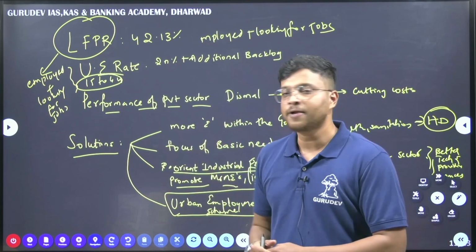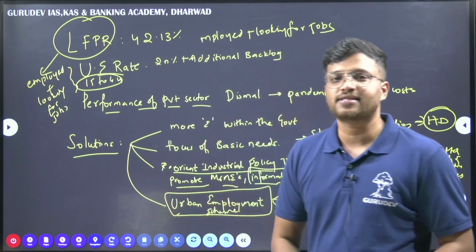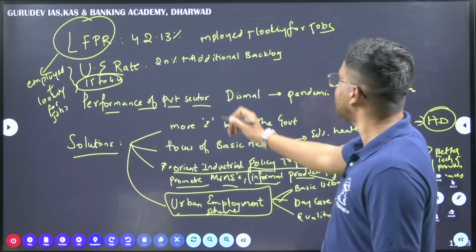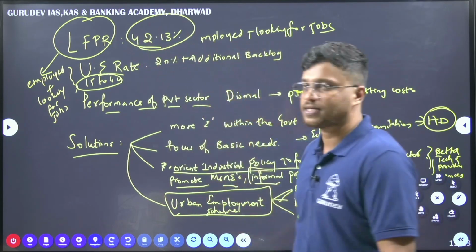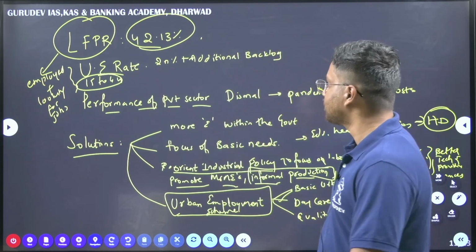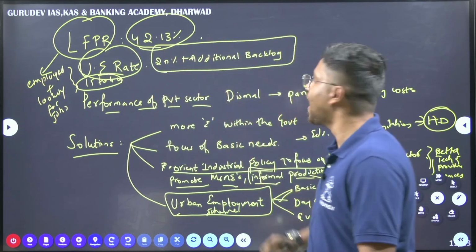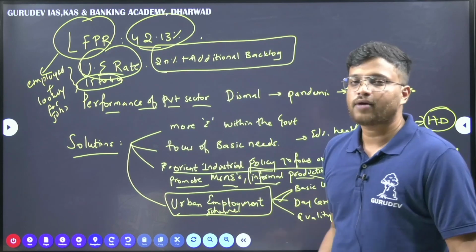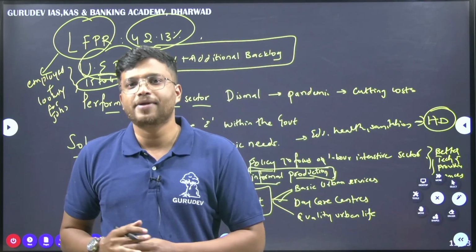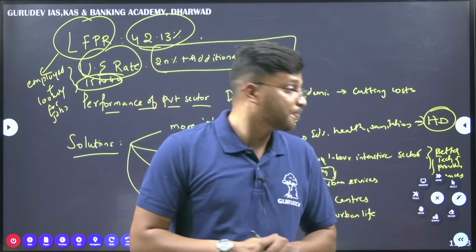Whoever is employed as well as whoever is looking for a job, such population is considered as labor force participation rate. At present, it is 42.13%, but the unemployment rate here is around 20% plus the additional backlog that is present. Fine. So again here the article highlights that whatever the 10 lakh jobs that the government is trying to create, it is nowhere sufficient when we consider the unemployment rate here.